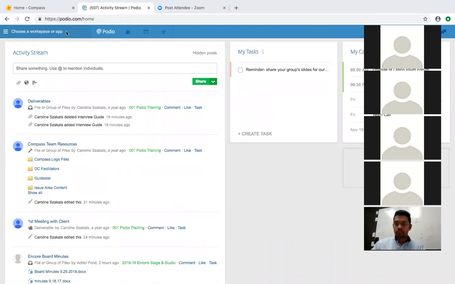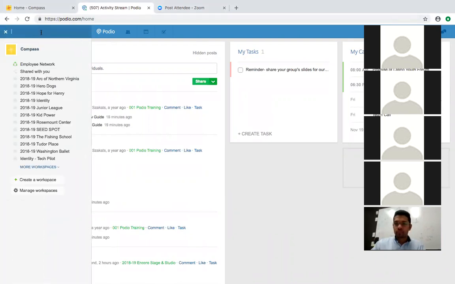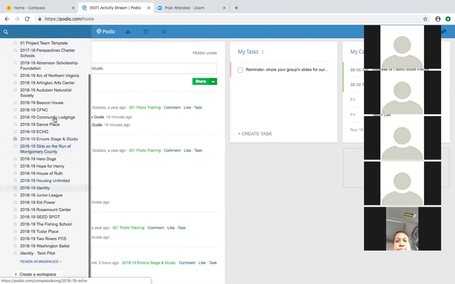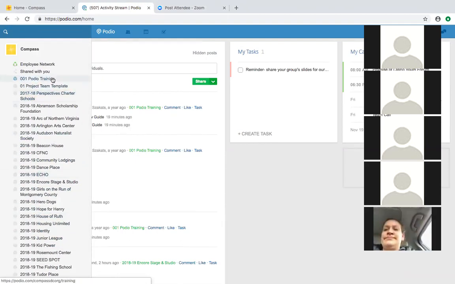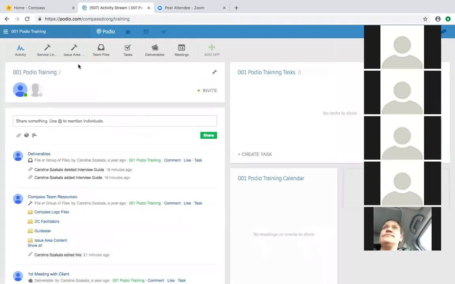Now, for those of you who have been on more than one project, you may see up here in Choose a Workspace that you have more than one team that you're a part of. Here are all of the different DC ones. I am going to go to this workspace, which is just a model of what your workspace looks like, specifically for this training.